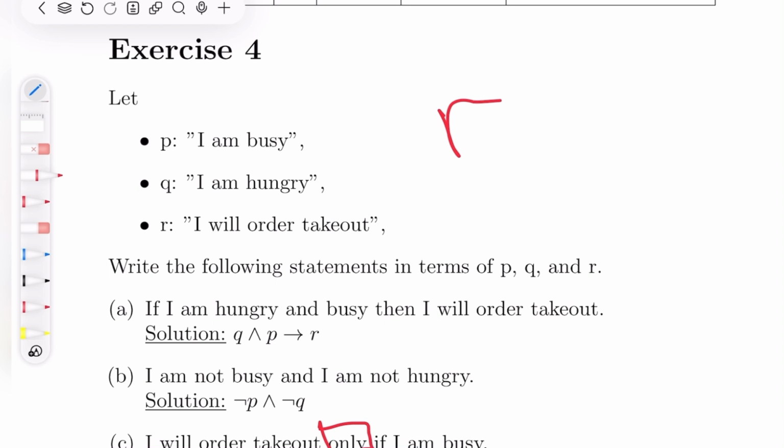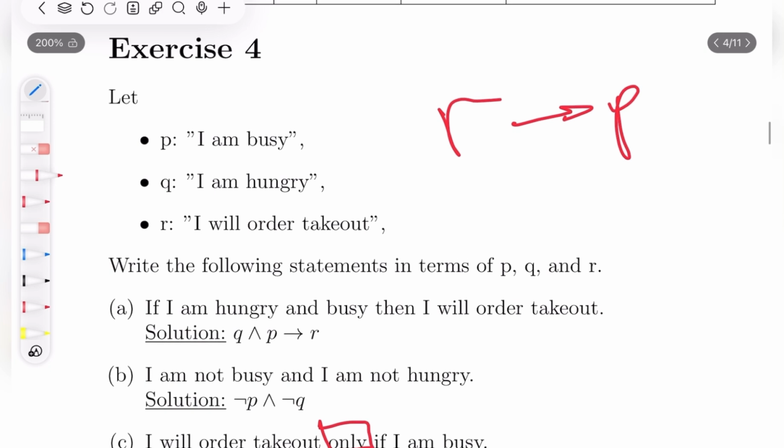To achieve this, you would have to say, ordering takeout means that I was busy. Why is that? Because when I say that ordering takeout implies that I am busy, then always when I am ordering takeout, then I am busy. Always when I'm ordering takeout, then I am busy. Okay.